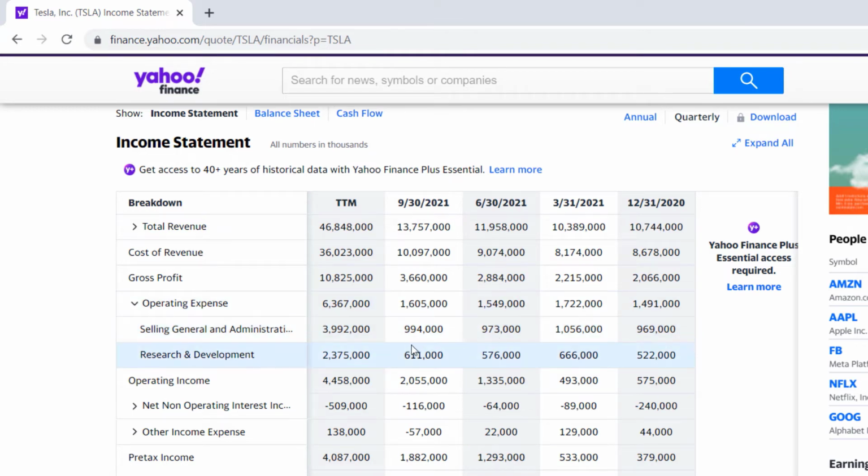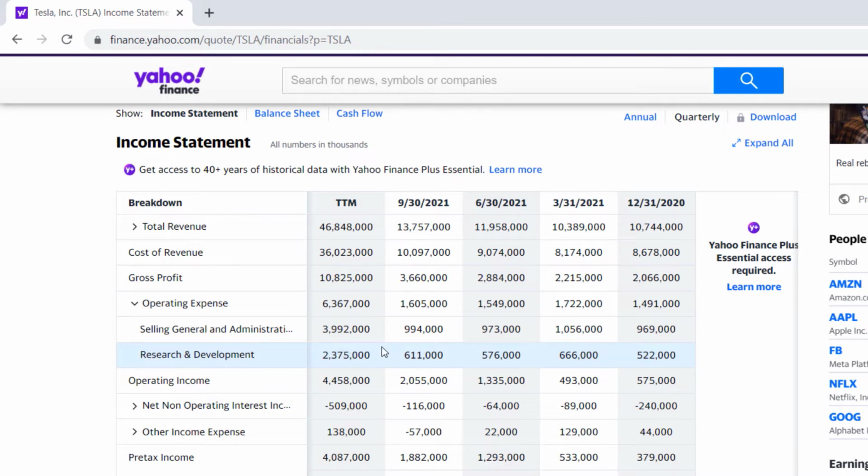Is it pretty steady? Generally, it's pretty steady here for Tesla, which is not a bad thing, considering that their revenue is going up so dramatically that they're able to keep their SG&A a little bit under control, right? As far as if you look at each quarter. And then the other big number that you'll see typically under operating expenses, R&D, or research and development. And you can see Tesla puts a lot of money into R&D, $2.375 billion in research and development.